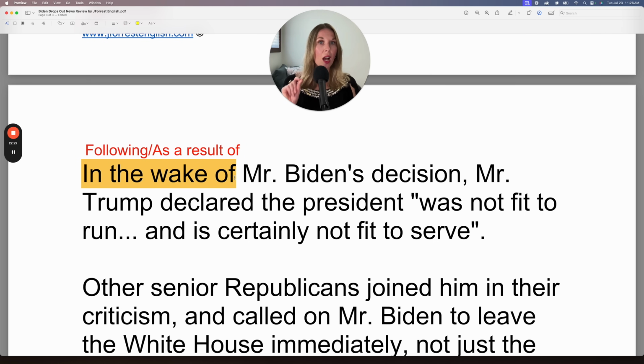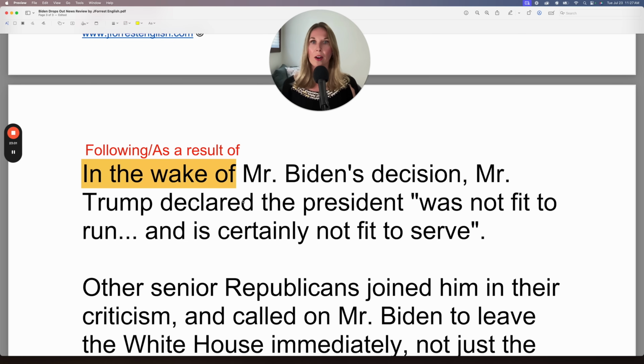In the wake of, so if you use this expression, you have to use it correctly. You need in the wake of, and then something. In this case, Mr. Biden's decision. And this means following his decision or as a result of his decision. But remember, in the wake of. Repeat after me, in the wake of. In the wake of Mr. Biden's decision, so after, following.